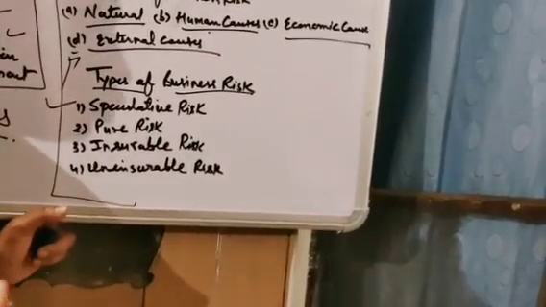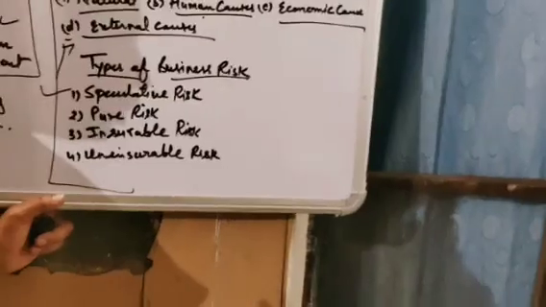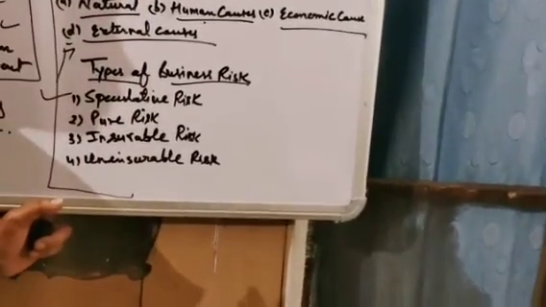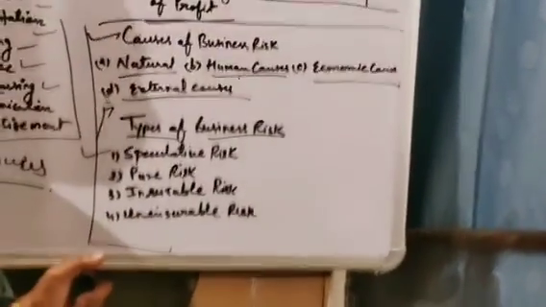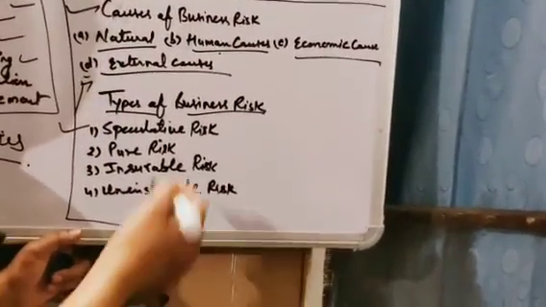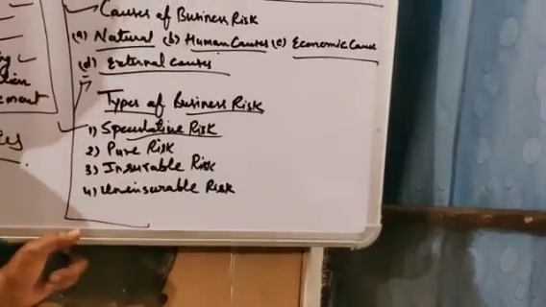But if whatever you are producing is out of technology, if that product is outdated, in that case you are suffering from losses. So that type of losses are speculative risk.